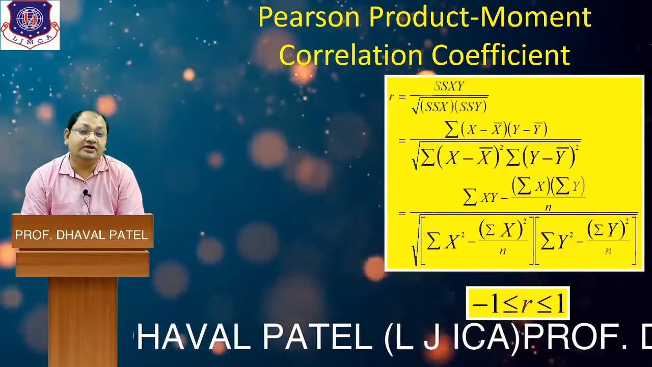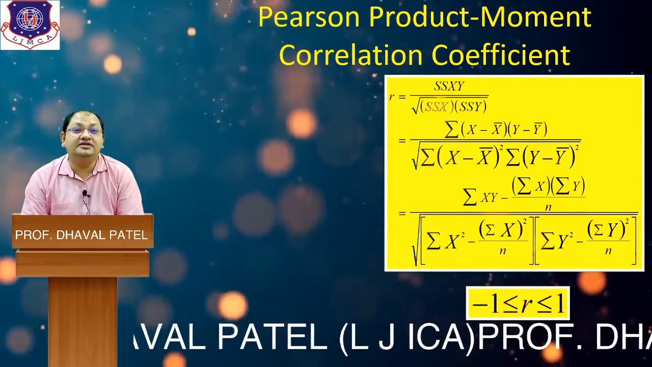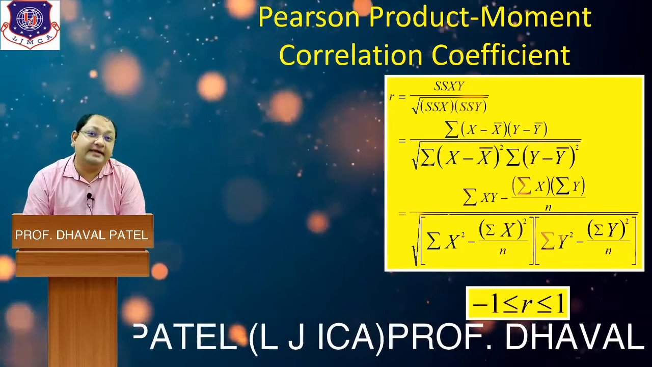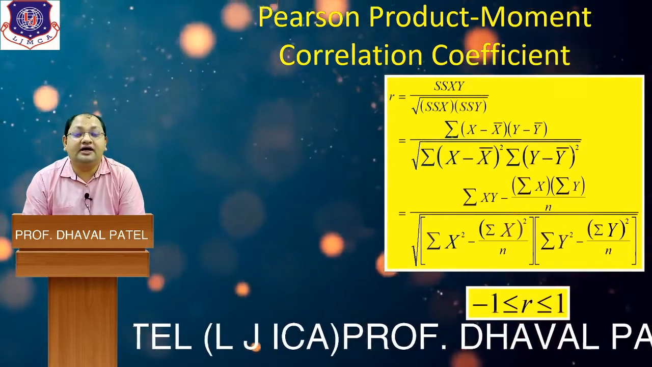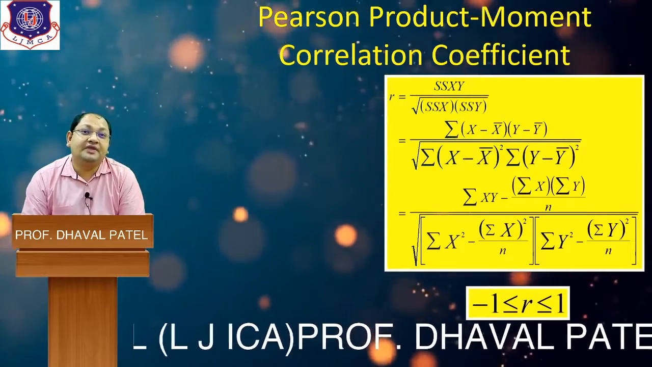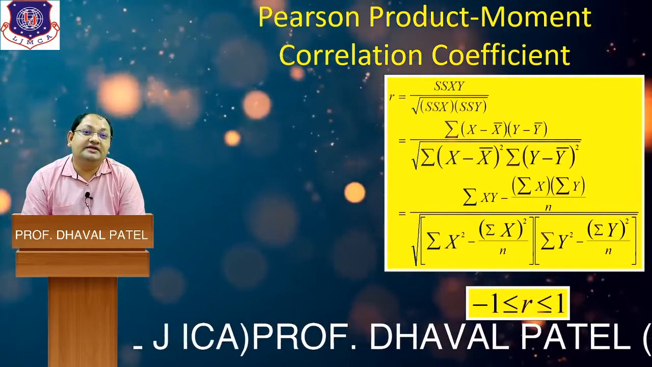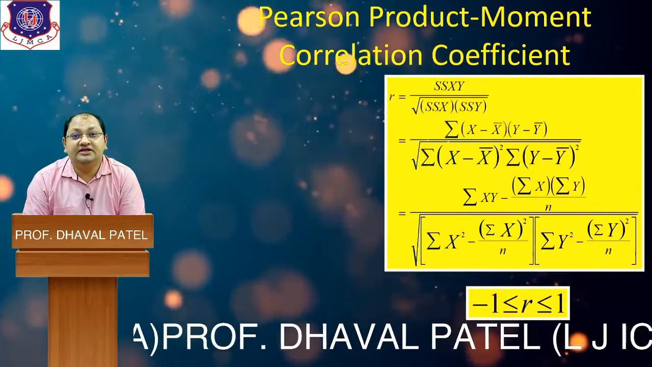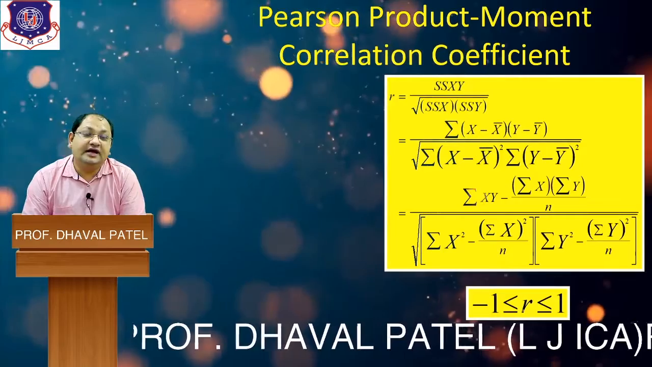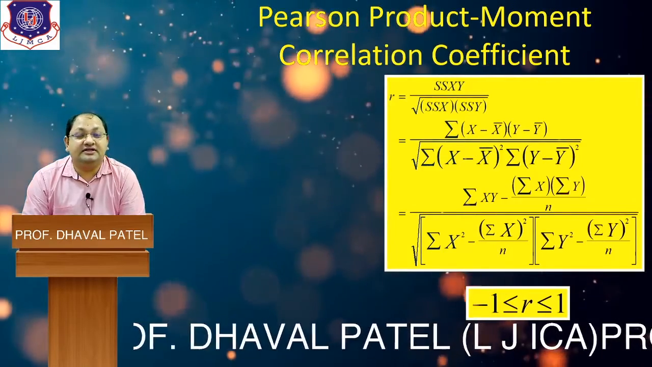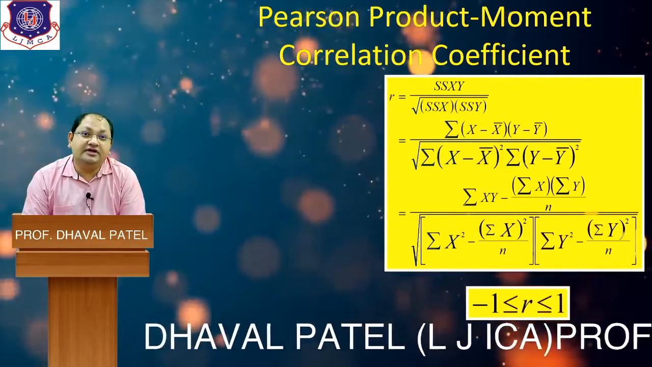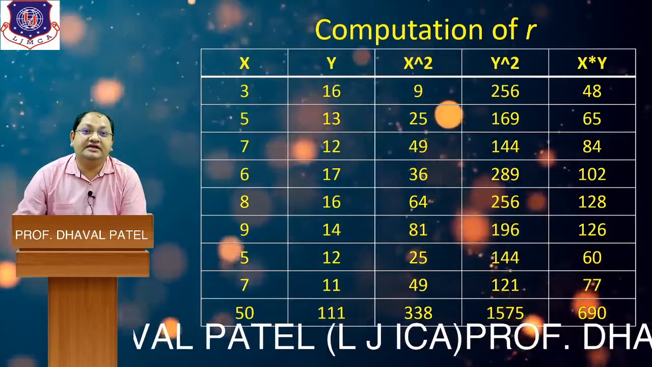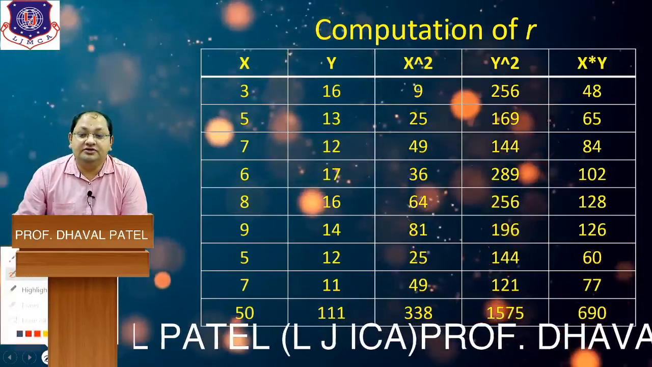This is the formula for obtaining the Karl Pearson correlation coefficient. It is considered the Karl Pearson product moment method. The formula for r is n sigma xy minus sigma x sigma y, divided by the square root of n sigma x square minus sigma x the whole square, and n sigma y square minus sigma y the whole square. For your understanding, we will discuss one sum. For this sum, the values of x are given and the values of y are also given.